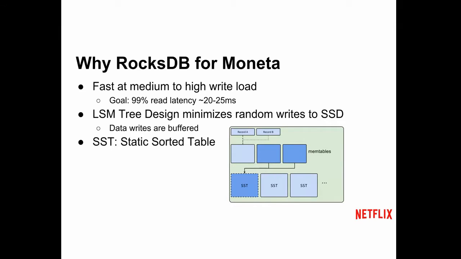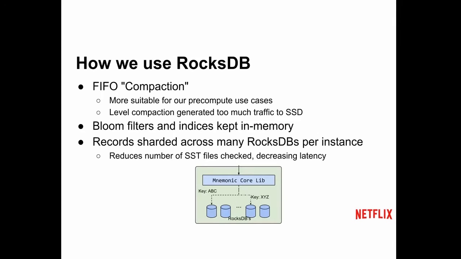This is a picture of some of the internals, but essentially it will write into memory and then flush to disk asynchronously, and those files will be immutable from then on. We use it in a FIFO compaction. I put quotes around it because it's not really compacting anything. It's essentially first in, first out: the first file that was written will get pushed out the end.